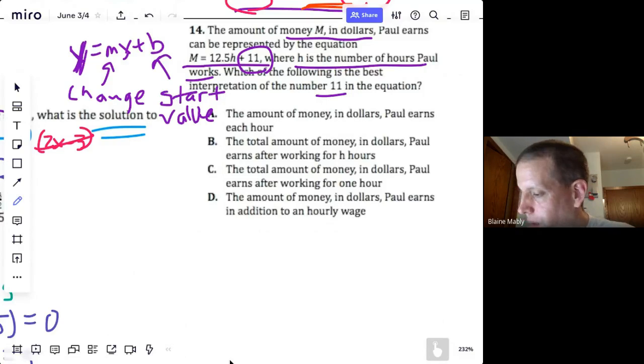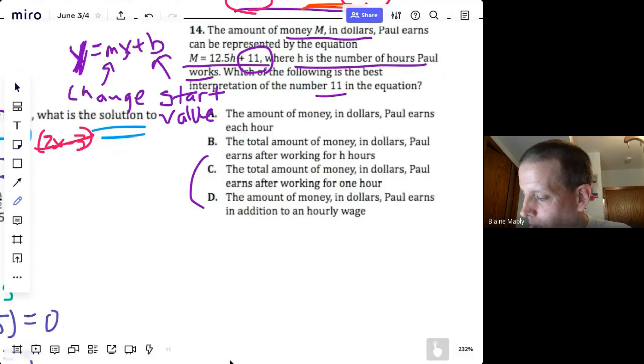So it's looking like it's C or D. This is just my quick way to do it. So C or D. It's not how much he earns each hour, but here's another way to do it. Let's just try some numbers.